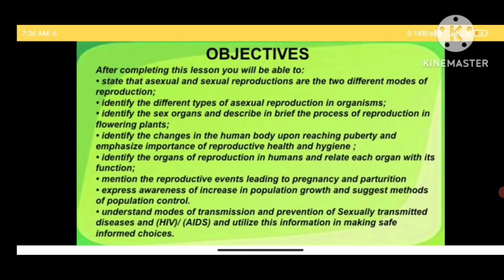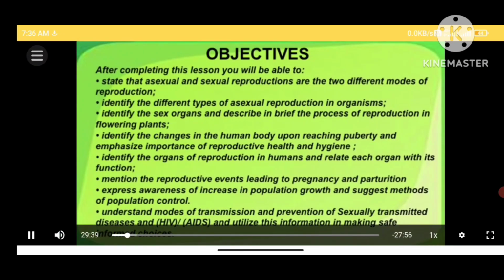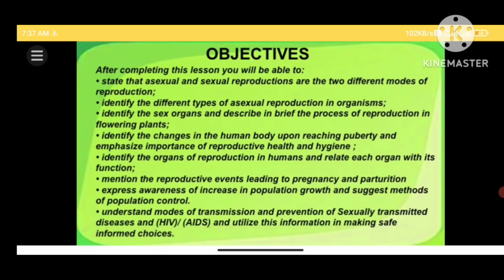organs of reproduction in humans and relate the organs with their function, mention the reproductive events leading to pregnancy and parturition, express awareness of increase in population growth in the country and suggest methods of population control, understand modes of transmission and prevention of sexually transmitted diseases and HIV/AIDS, and utilize this information in making safe, informed choices.